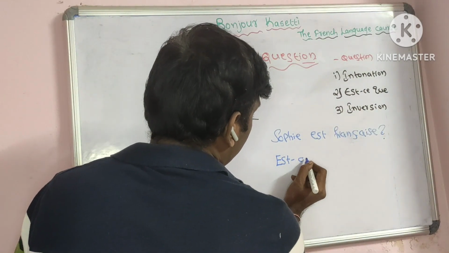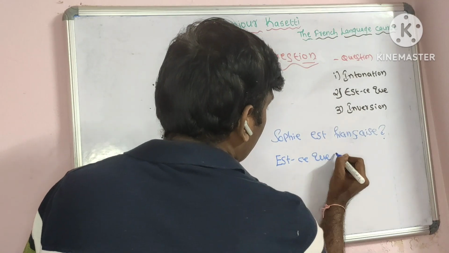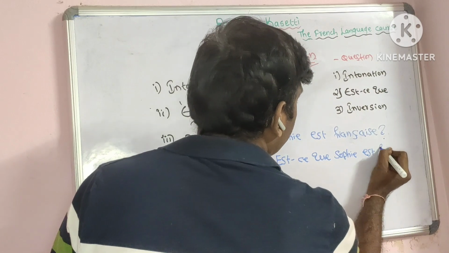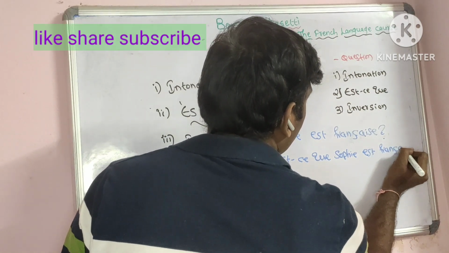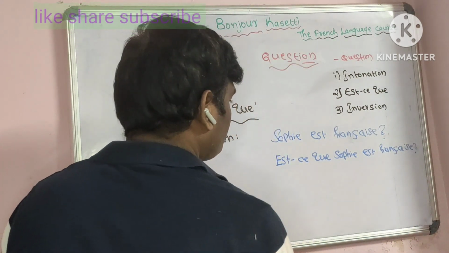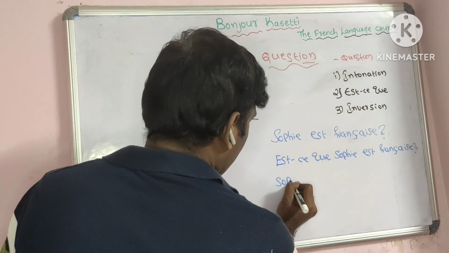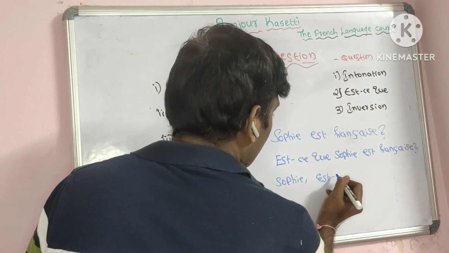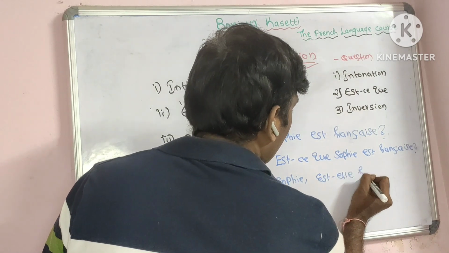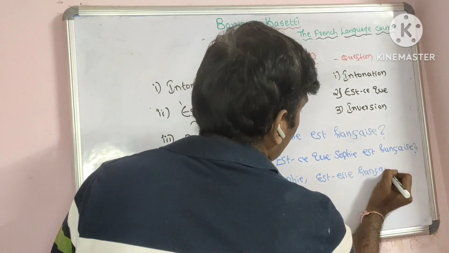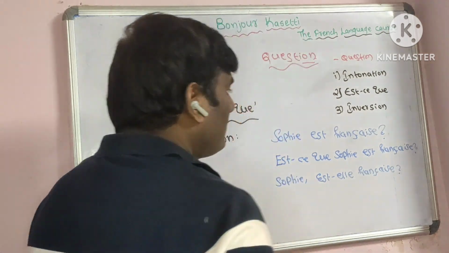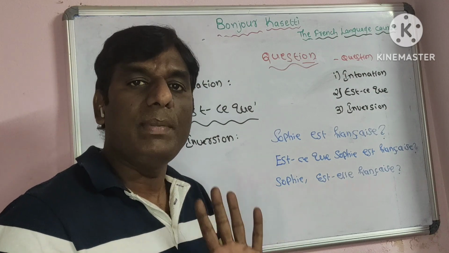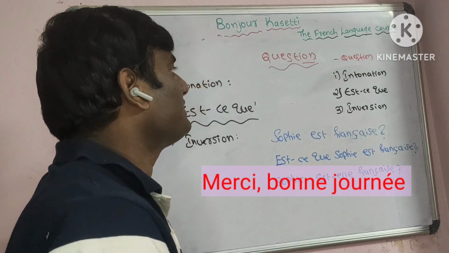Then est-ce que Sophie est française? It will also become a question. Or in inversion form, Sophie, est-elle française? This is inversion form. These are three types of methods of making questions in French language. Okay.